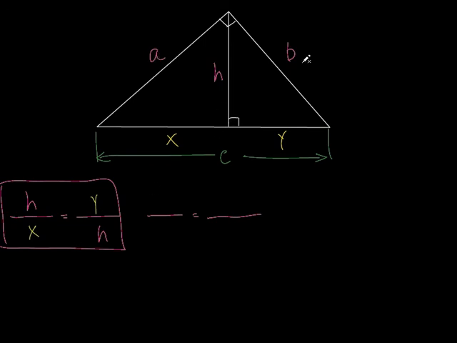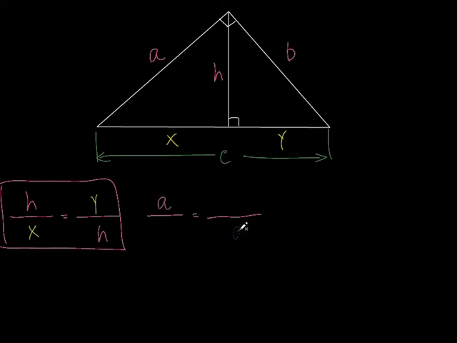You're right. If I knew what A and B was, or if I knew what H and Y was, yeah, I could solve for B by the Pythagorean theorem, absolutely. But there are other ways to set this up that you may not be able to use the Pythagorean theorem to solve for. Okay, let's do A.